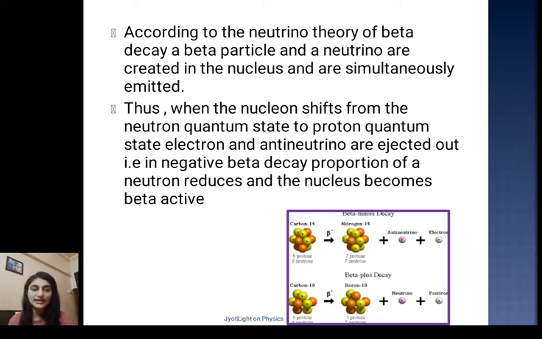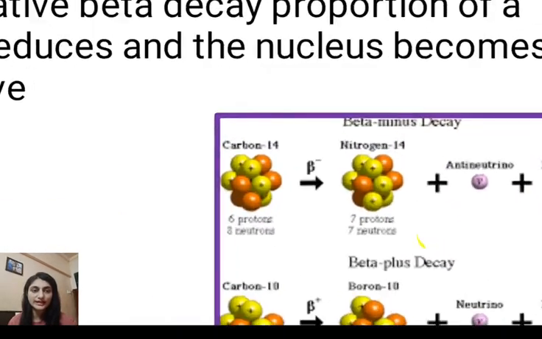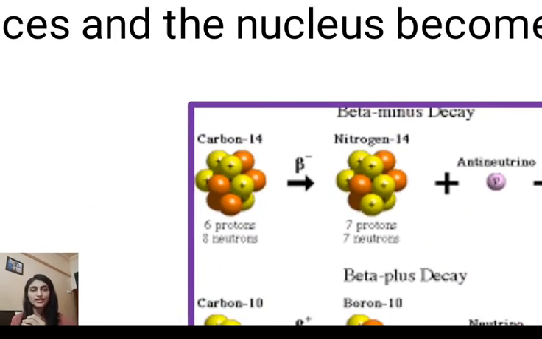So in the case of negative beta decay, you can see this diagram. If I consider a parent nucleus that emits negative beta decay, that means it is emitting an electron. A beta particle is nothing but an electron. So when a nucleus emits a beta particle, you will get an electron and an antineutrino, and along with that you will get a daughter nucleus.